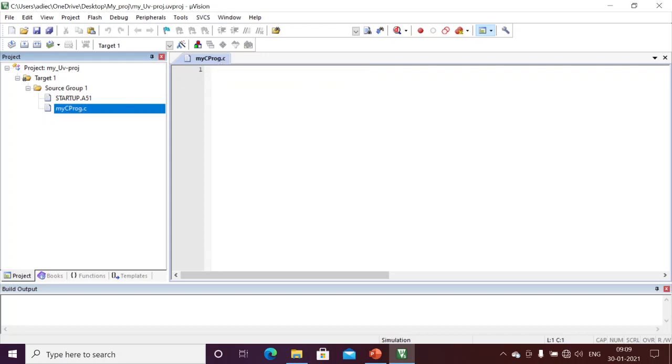For example, if I am writing any .c program, first it will be converted to assembly by the compiler, and after the assembly it will be converted to an object file. That object file will finally be converted to a hex file. Finally, that executable is what we flash to our 8051 microcontroller.